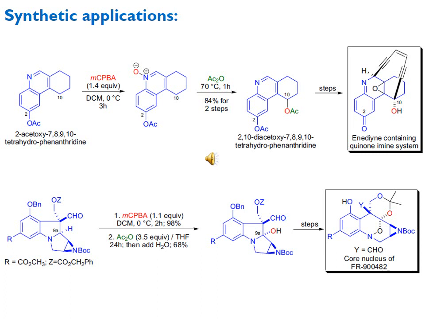Likewise, the second example is also first oxidation of the tertiary amine, and then second, reaction with acetic anhydride, we get the product in which there is an OH group, which you can see in red color, inserted here in place of the hydrogen, and after a number of steps it has been converted into the product. So these are some examples for this Polonovski reaction.